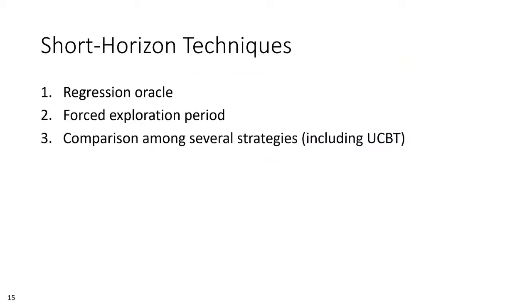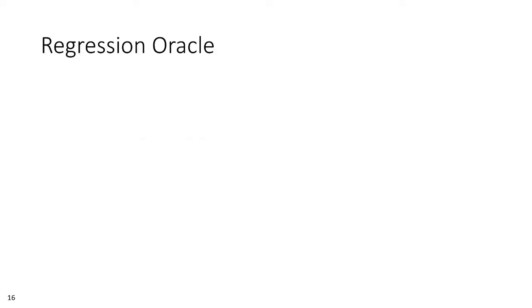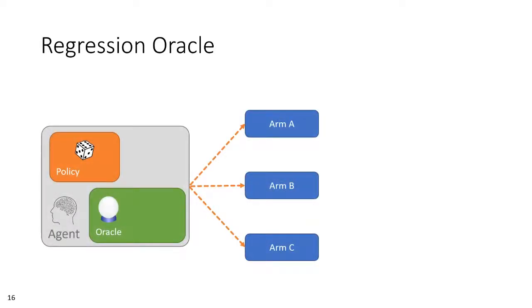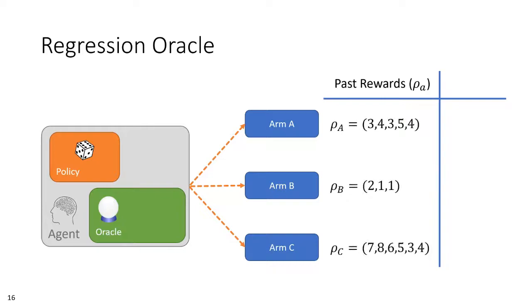Now let us discuss our 3 ideas for improving MAB performance in short horizon scenarios. The calculation procedure that is used to predict an arm's reward value before it is pulled is what we call the oracle of a Bandit strategy. Typical oracles predict arm values using descriptive statistics of past rewards. For example, one might determine the expected value of a given arm using the average of the rewards observed from that arm in the past.